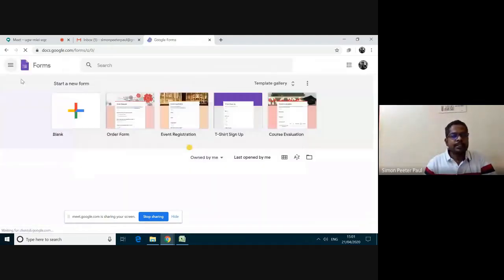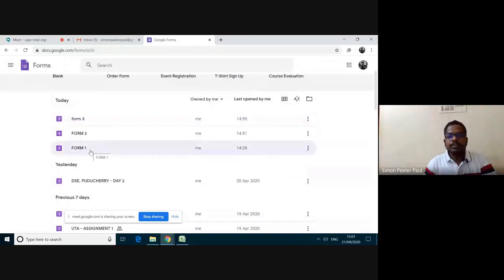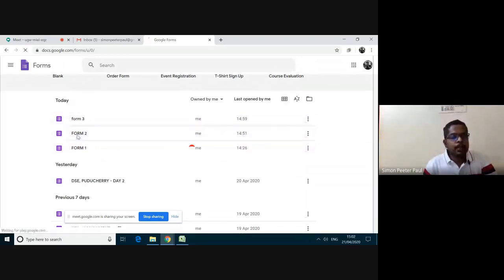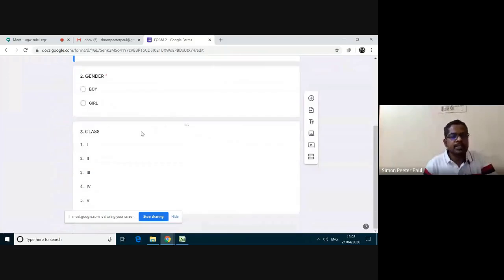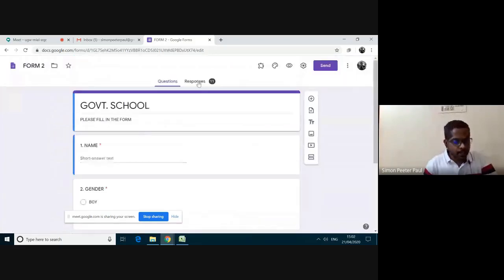I'm clicking here. See here, form 1, which I have created earlier, form 1 and form 2. I think form 2 I have sent to everyone. I'm clicking this form 2. Till now, see here, the questions are here. I can edit if I want to change. And then the second one is responses. I'm clicking this responses.